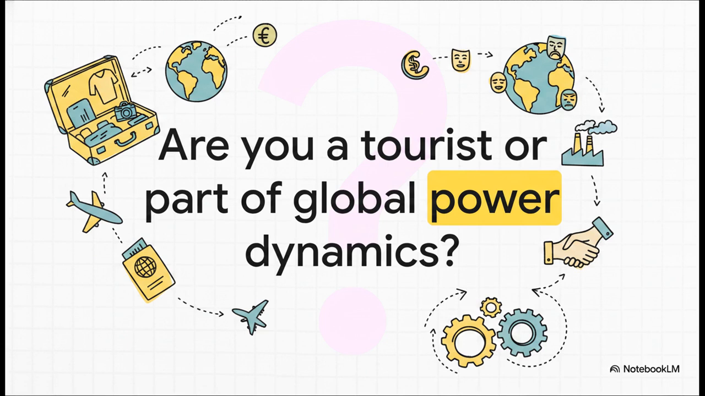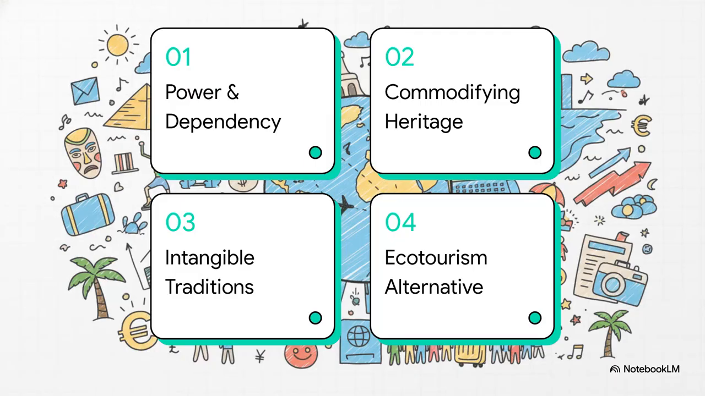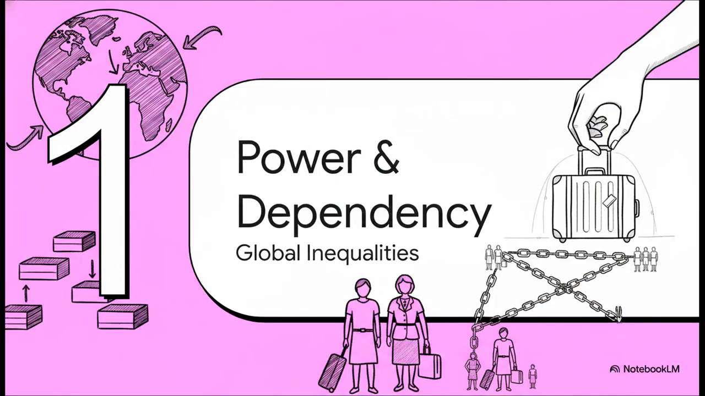the right clothes. Here's the roadmap for today's lecture. First, we'll look at power, dependency, and inequality. Second, commodifying our cultural heritage. Third, protecting intangible traditions. And finally, we're going to wrap up with the ecotourism alternative. All right, let's jump right into section 1, power, dependency, and inequality.